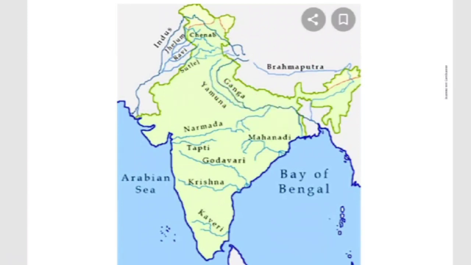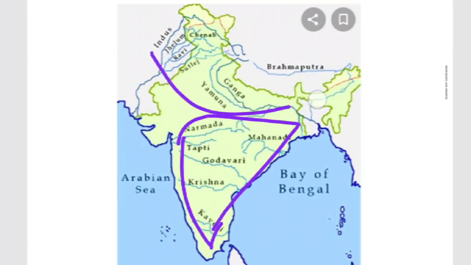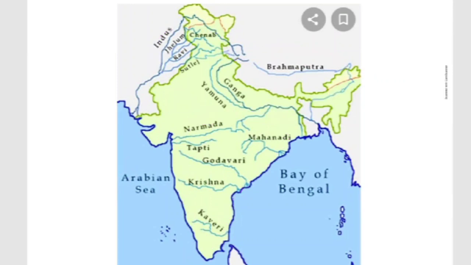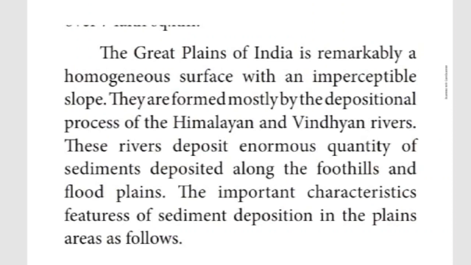Okay, so these rivers you see here, Narmada, Tapti, Mahanadi, these are the peninsular rivers. And these are the Himalayan rivers. Narmada, Tapti, Mahanadi, Godavari, Krishna, Kaveri, those rivers are the peninsular rivers. Okay, children? Yes, in your book it is given.